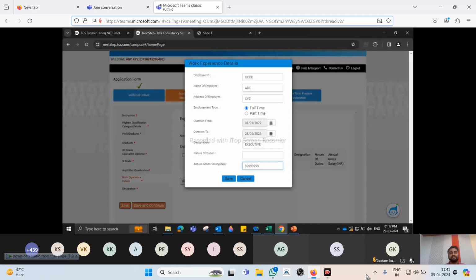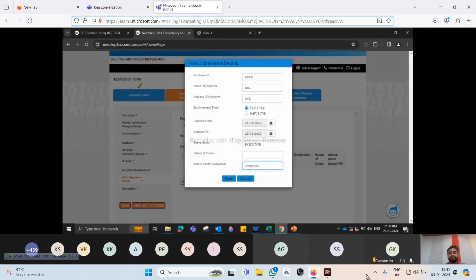If I have worked as, maybe, an apprentice, an internship, trading, or articleship, these things are not considered as work experiences. These are not considered full-time work experience. Full-time work experience is something where you have worked, where there is a PF, where there is a gratuity, where there is a service agreement. All those things come when you are a part of an organization.